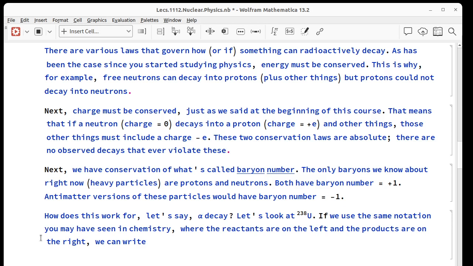So if that neutron does decay into a proton, it's going from zero charge to plus e charge. Something else has to be involved that gives us a charge of minus e. So that would be like an electron in this case. These two conservation laws have never been violated, so it would be a very big deal for physics if something violated them.